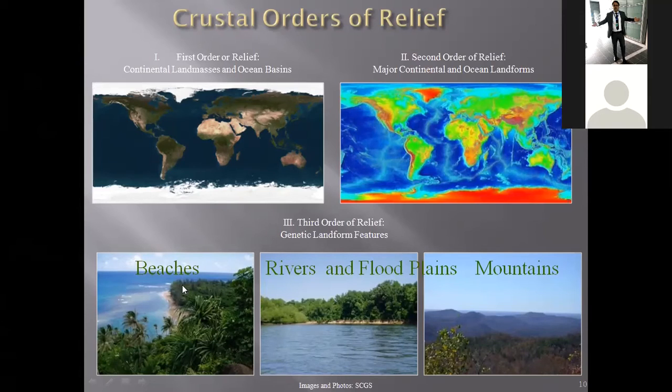Similarly, the third order of relief includes beaches, rivers, floodplains, and mountains. And you can see that this is much smaller scale than this and this. It is all about different scales of our observation, and each one of these has its own applications.